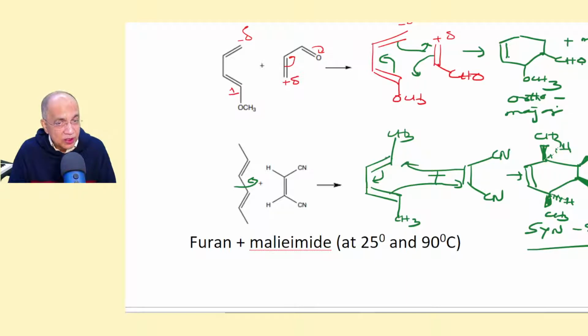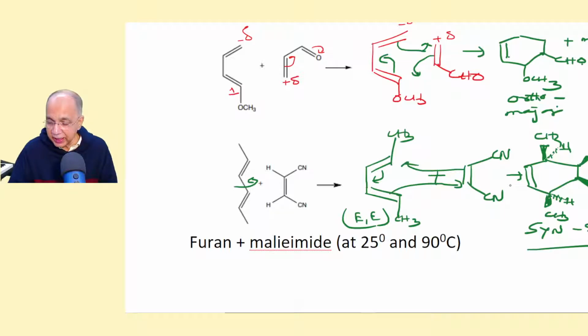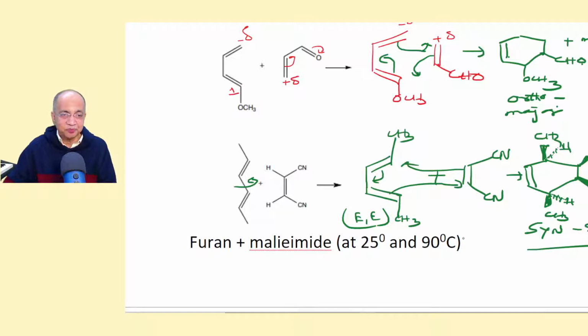So this is the ZEE configuration. Here we only change the conformation, but the configuration we can't change. It is trans, trans, trans, trans. So these are outside groups, so they remain on the same side. The inside group was hydrogen, so they also remain on the same side, but the opposite side of the plane. And the cyanide, they will remain on the same side. This is one, the other one is its diastereoisomer, where both will be down the plane, right?